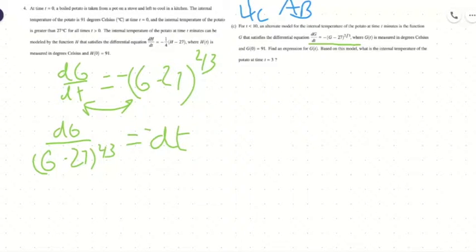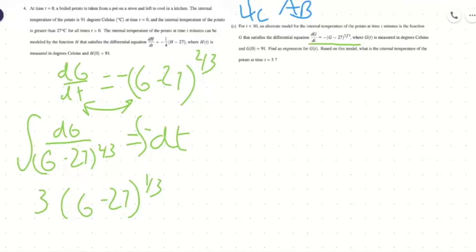And from there, we would need to separate our variables. And so then we would integrate both sides, and you would get something along the lines of 3 times g minus 27 to the 1/3. And we would get that because g minus 27 would be our u, and then eventually it would be g minus 27 to the negative 2/3.